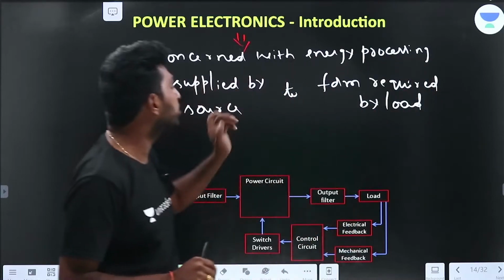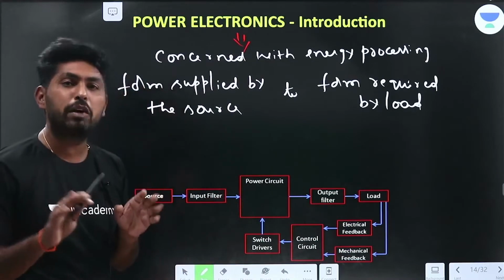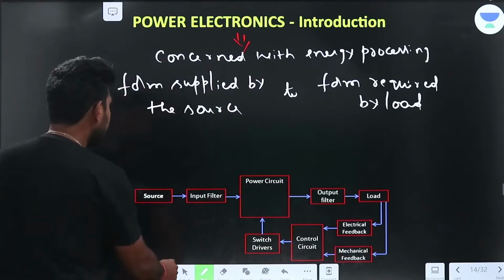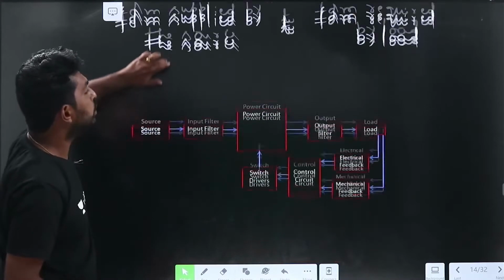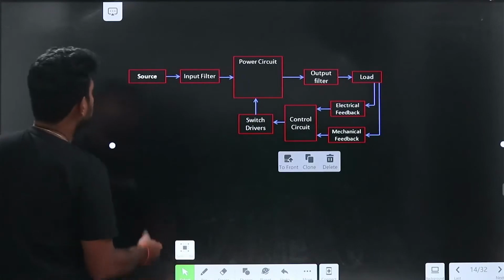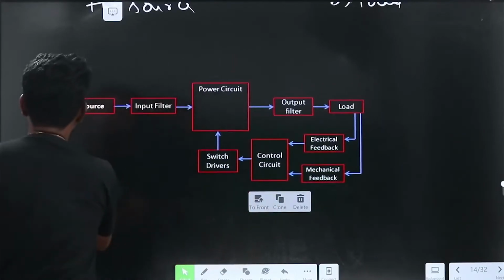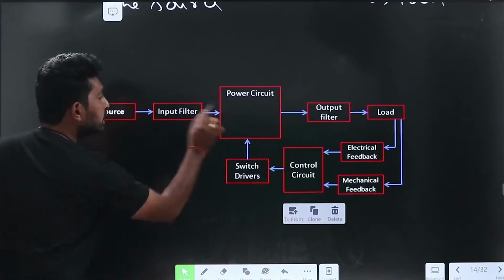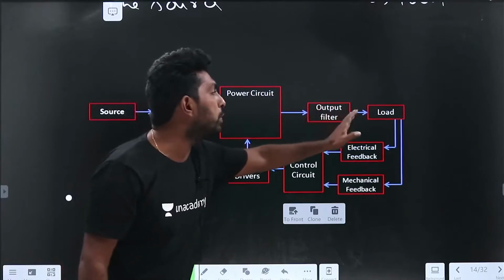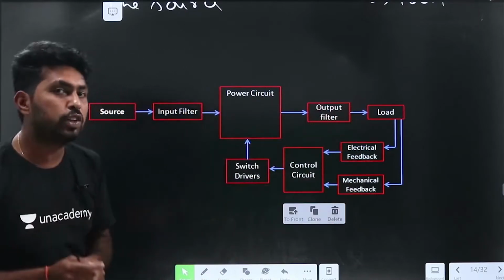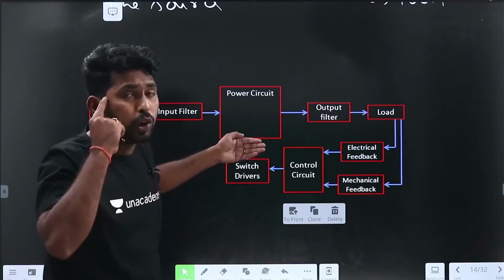Now let us see the schematic diagram of the power electronic circuit so that you can understand clearly. It contains source, input filter, power circuit, output filter and load. If you observe this circuit, you have to remember something.